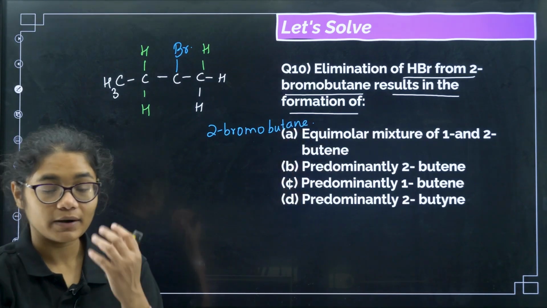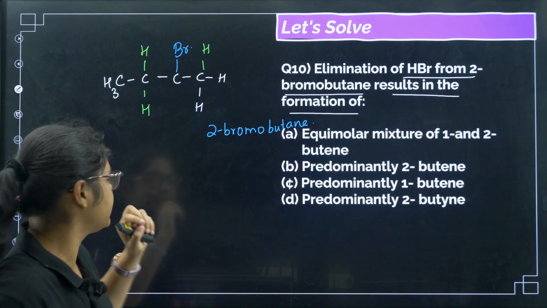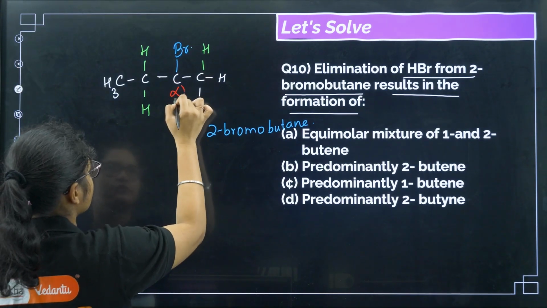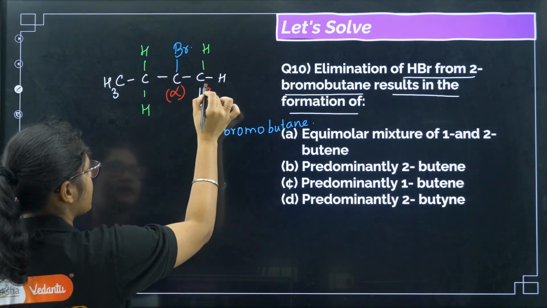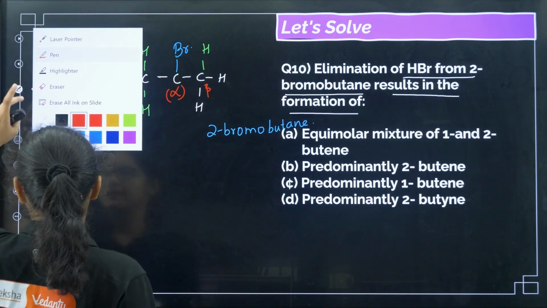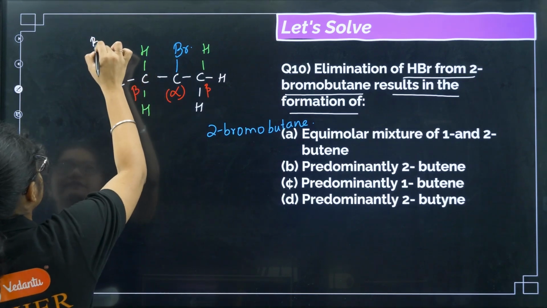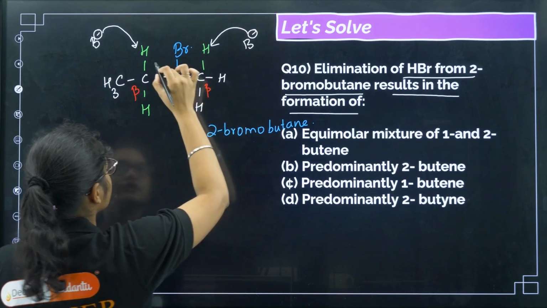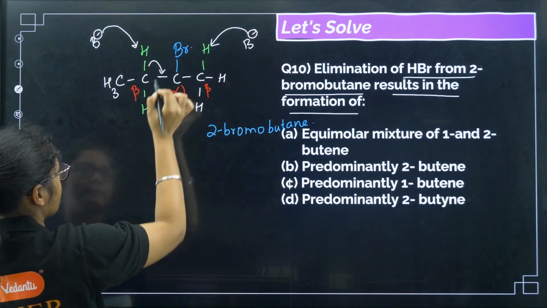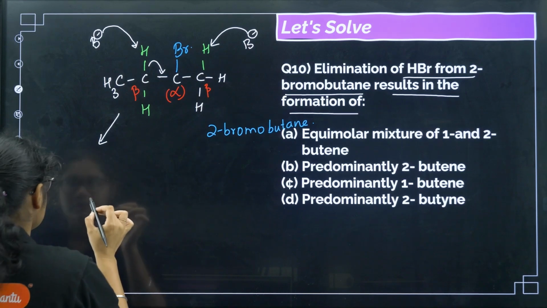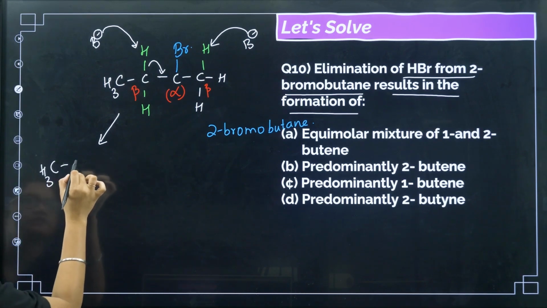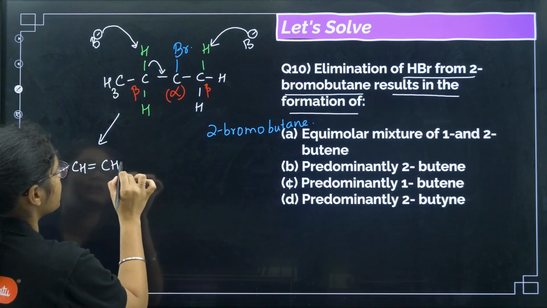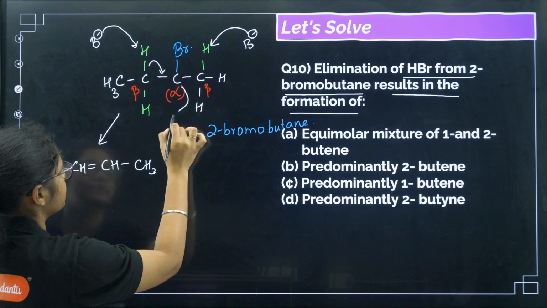Okay, so now what happens, an elimination reaction will take place. So what is this carbon which contains the functional group? This carbon which contains the functional group is your alpha carbon, the nearby carbons are beta, right? So now the base can abstract this hydrogen and the base can abstract this hydrogen, right? So if I abstract this hydrogen, this bond will come here and we will get the product here as CH3, CH, double bond C, then H and then CH3. So here one H is missing.